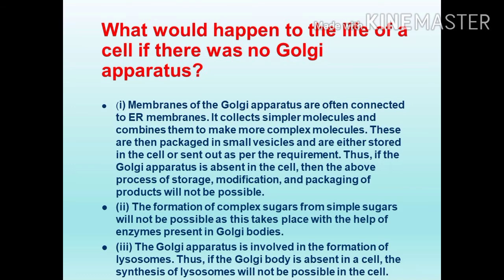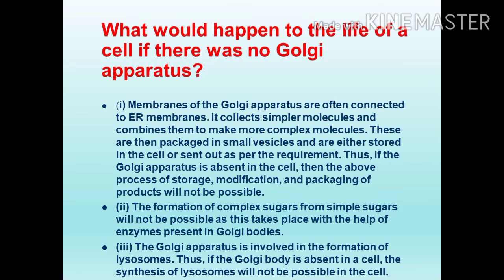Once again, it collects the simpler molecules from the endoplasmic reticulum and combines these simple molecules into more complex molecules. For example, this Golgi apparatus can collect amino acids. Did you hear this word? Amino acids, from the endoplasmic reticulum.